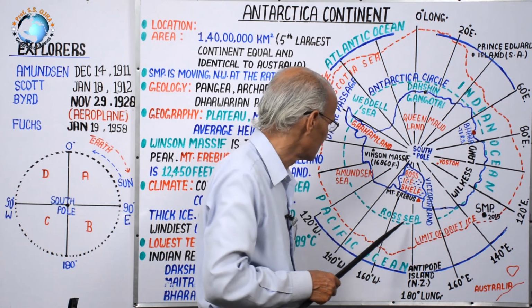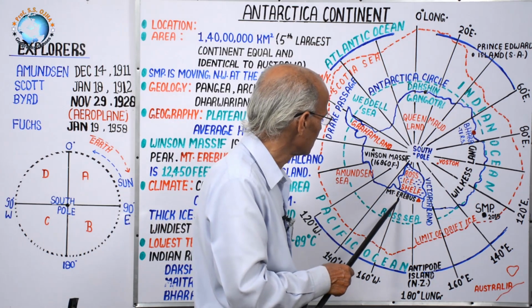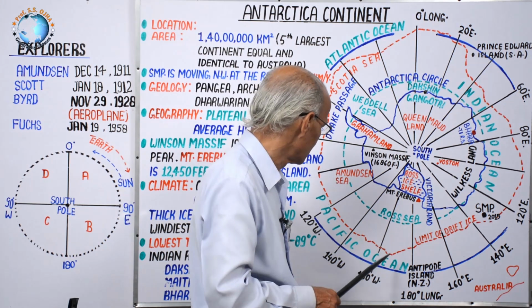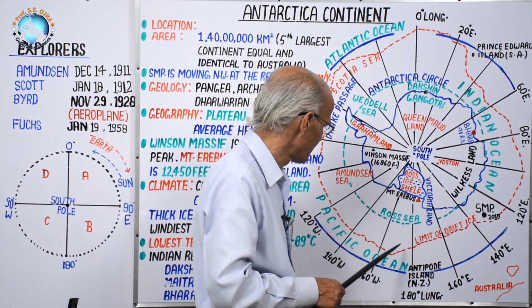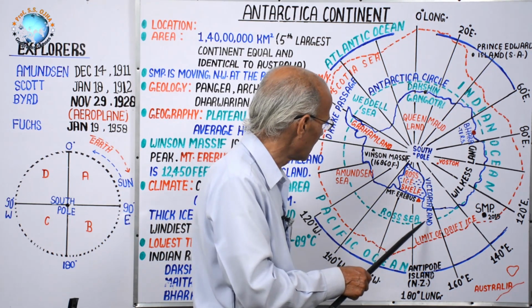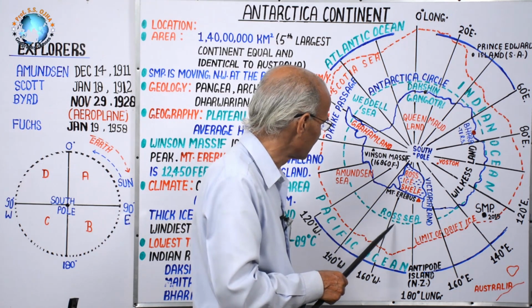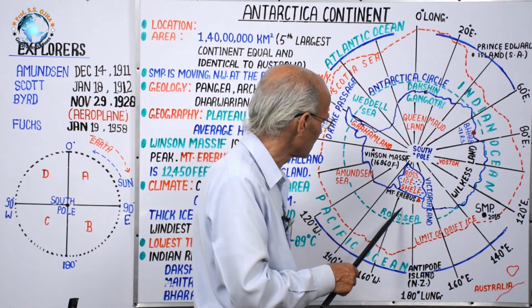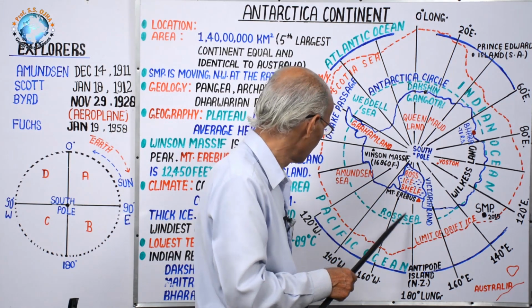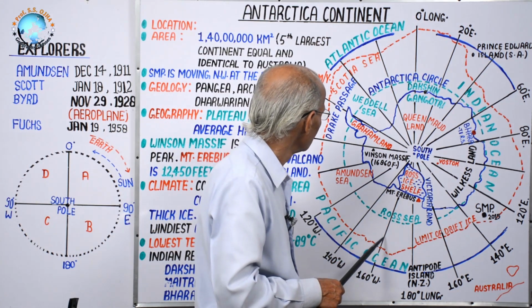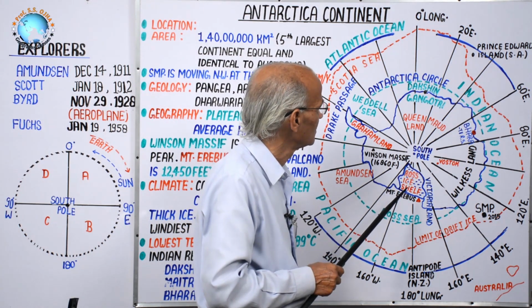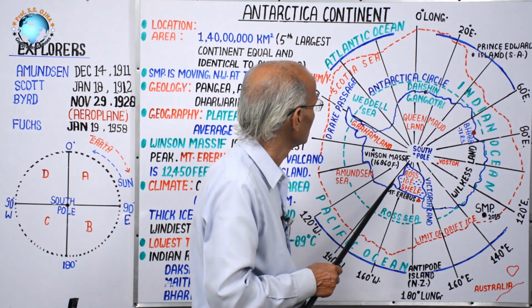But this Ross Sea is an integral part of the Pacific Ocean, though the Antarctic Circle separates the Ross Sea, which is part of the Southern Oceans, from the Pacific. This way there are small seas that are part of the Southern Oceans.